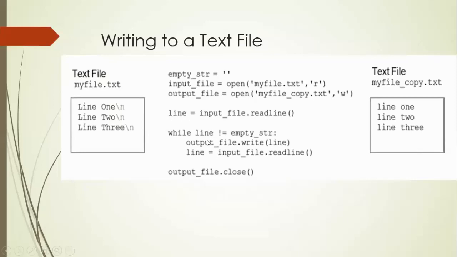You repeat this loop until this line becomes empty, and in the loop, output_file, the object representing the newly created file my file_copy.txt, calls the write method using the dot operator. The write method contains one parameter, which is the line we have read, and then in the next line you read again, repeating until there is no line to read from my file.